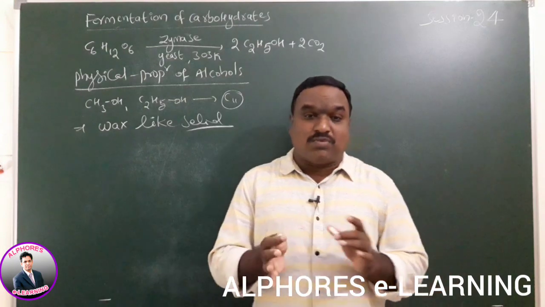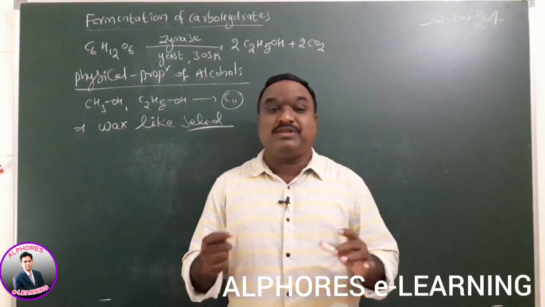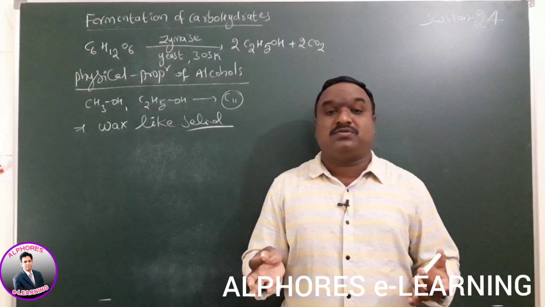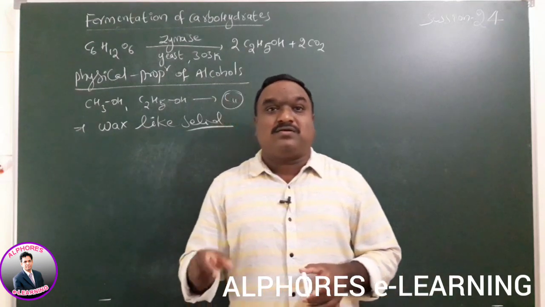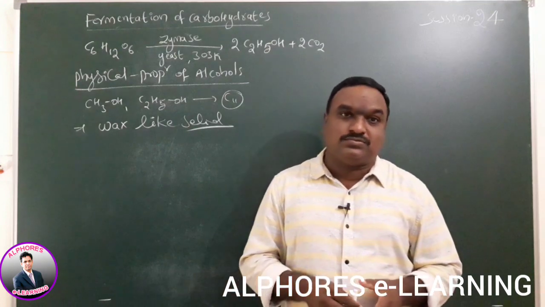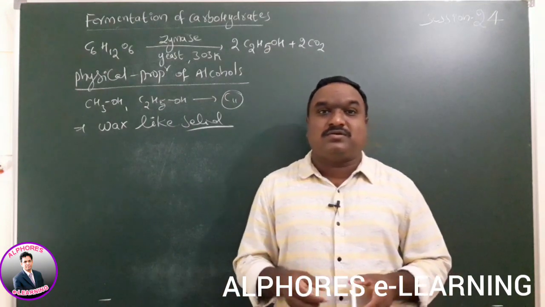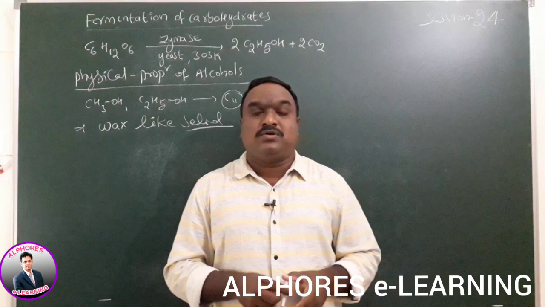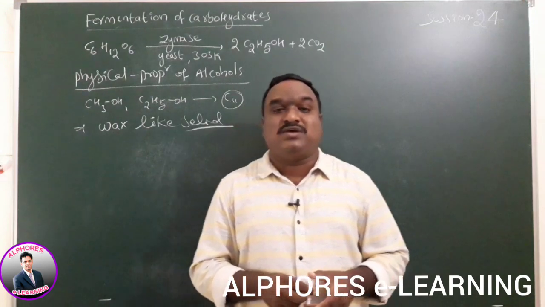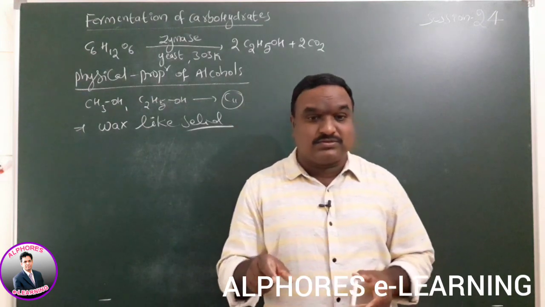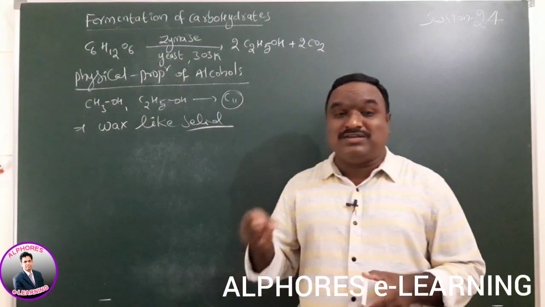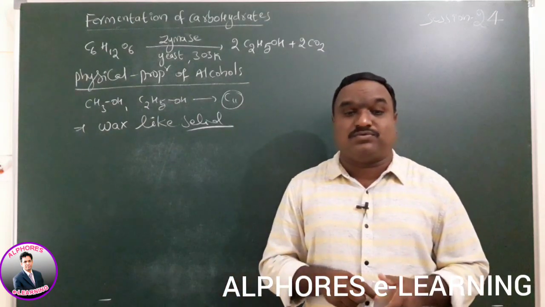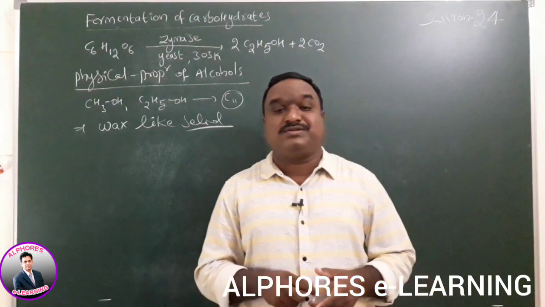So based on the molecular mass we can explain that concept. Alcohols are toxic compounds. Methyl alcohol is highly toxic in nature, while ethyl alcohol is less toxic.